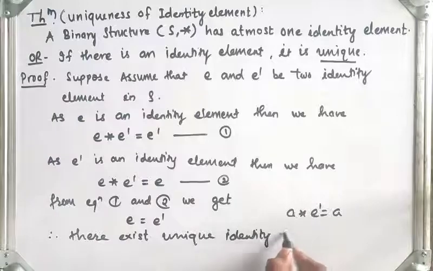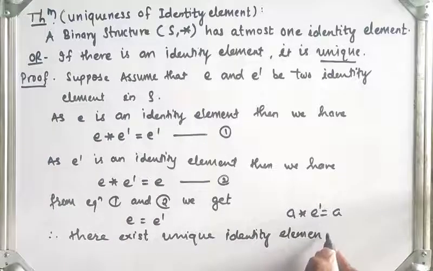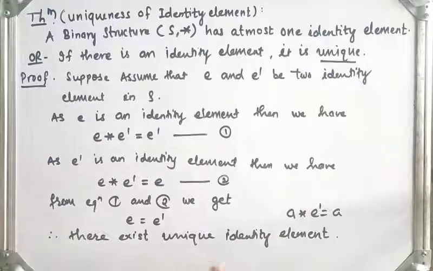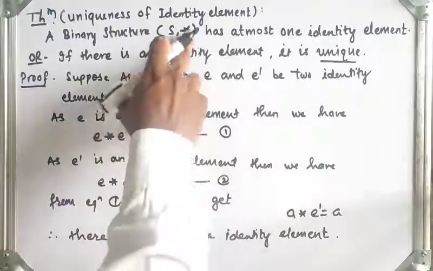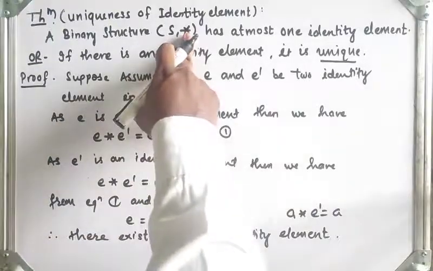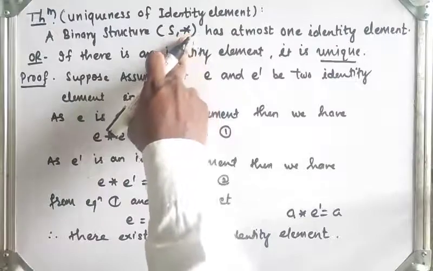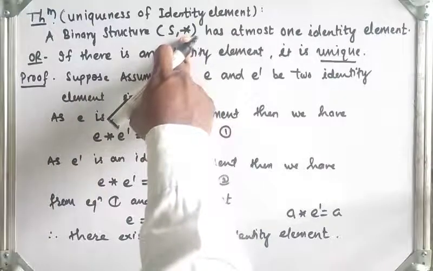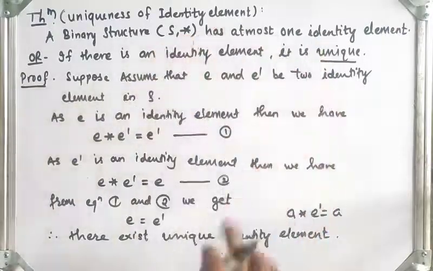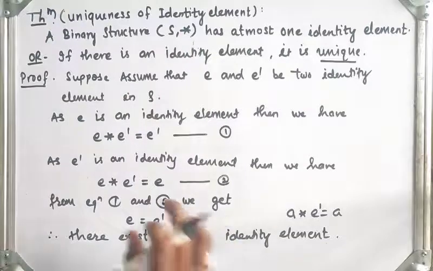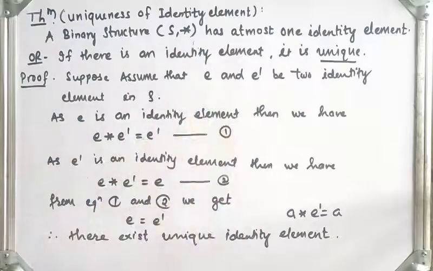Hence the proof. So what is the theorem? If S under binary operation star, where star is any binary operation which may be addition, multiplication, division, or whatever may be defined function, has at most one identity element. So we have proved this theorem.